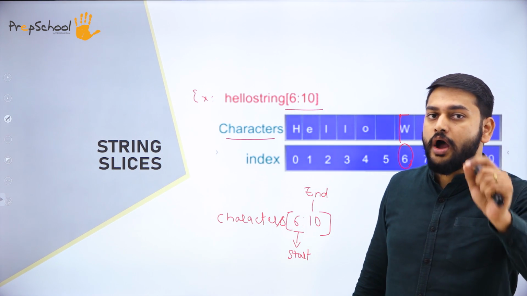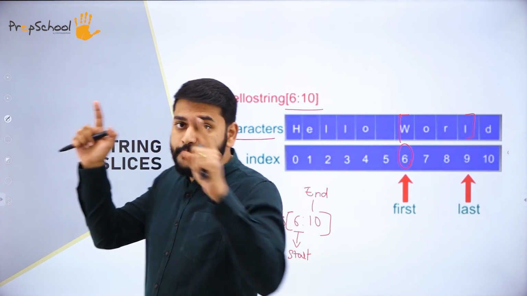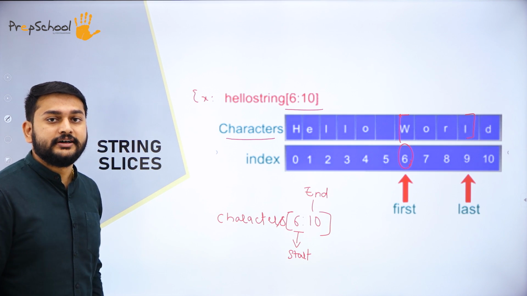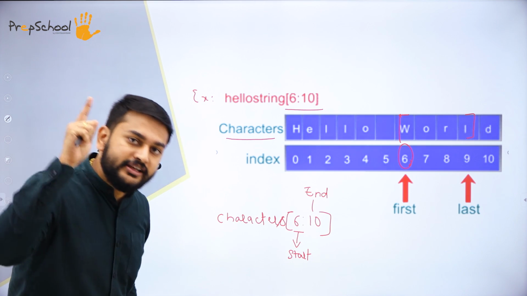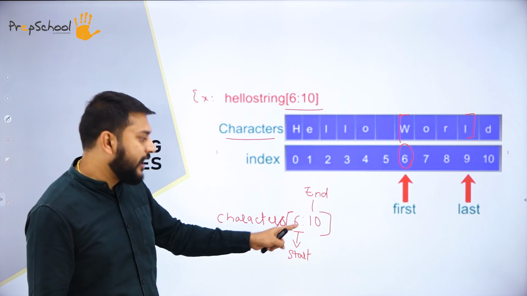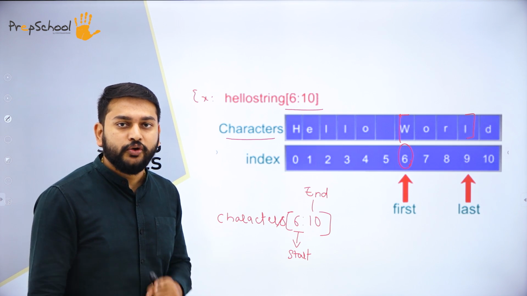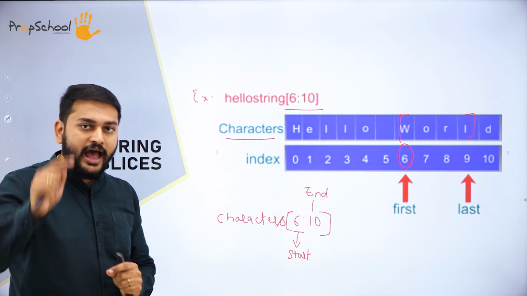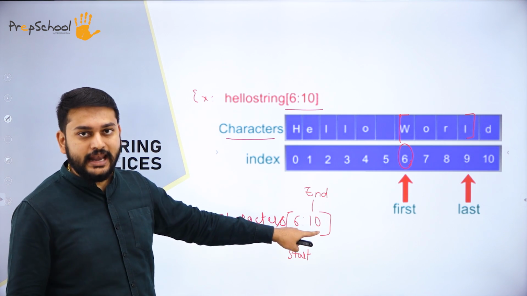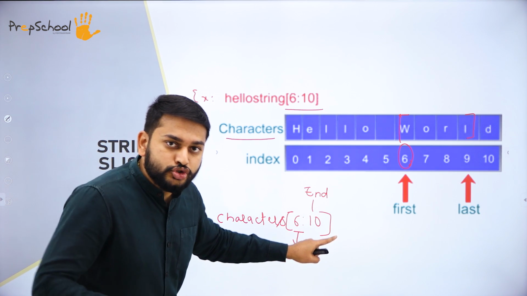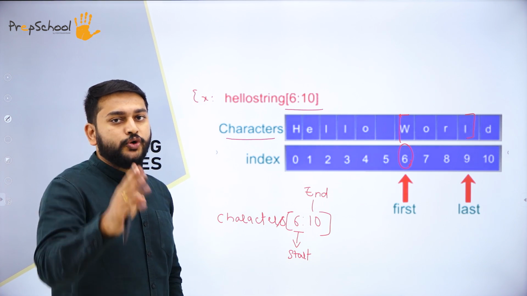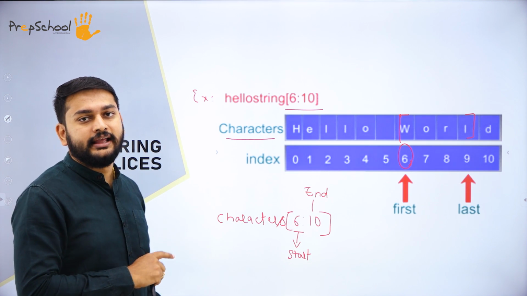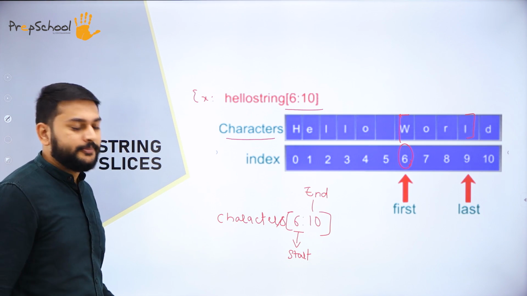So that is how I will be extracting the substring, or performing the string slicing. My dear students, this is the start value, this is the stop value that you should remember with respect to string slicing. I will repeat. Suppose I give 10, whatever value I have given, till the previous value you need to extract the string. That is what you need to remember.